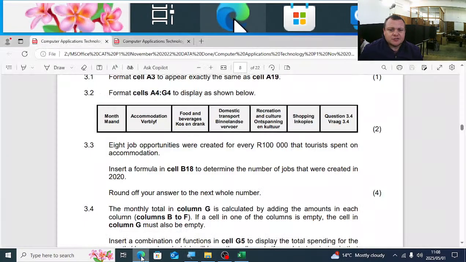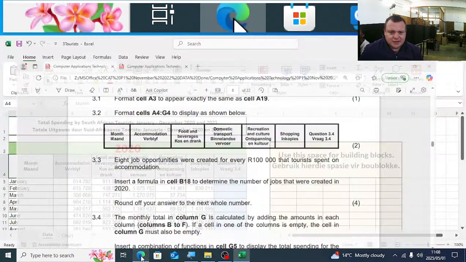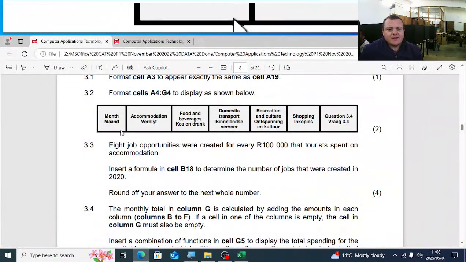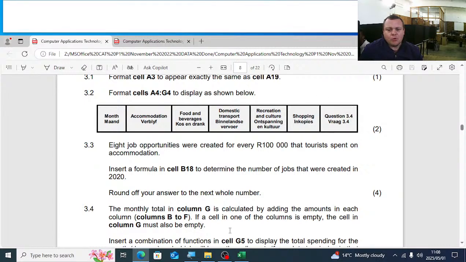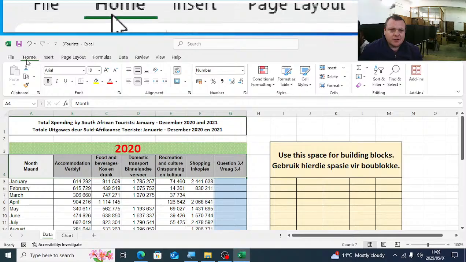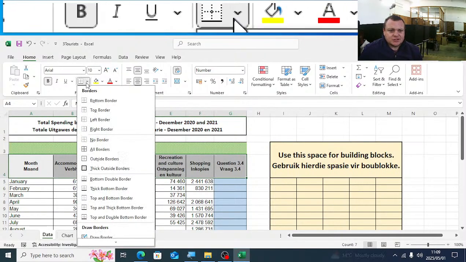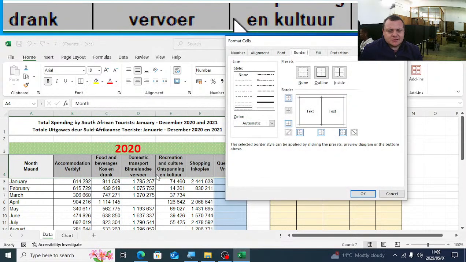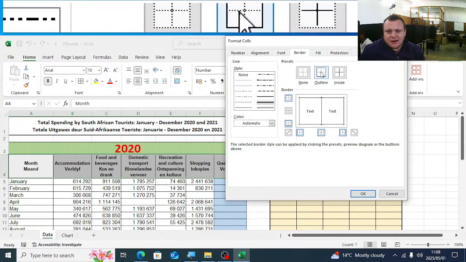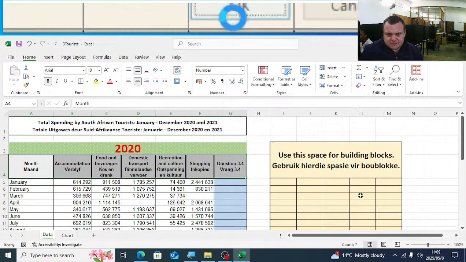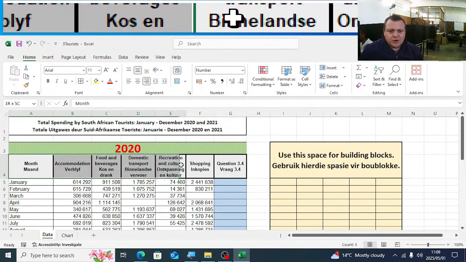Okay, it's 2 marks, so there must be something else that we missed. What is the thing that we have missed? If you look there, they have a thick black border around the cells. So I'll go to the Home tab, Borders and Shading, and now More Borders. Here you will choose a thick line and you'll select Inside and Outline. I'm going to quickly do it again.